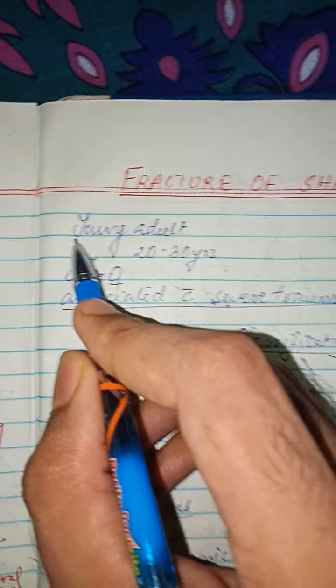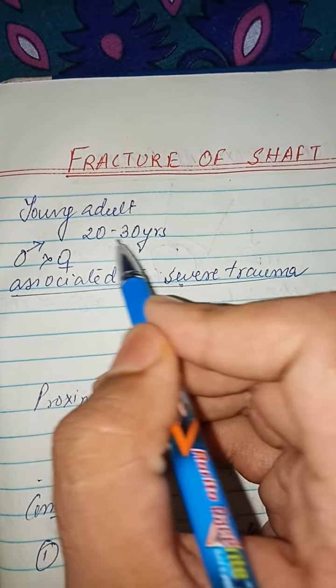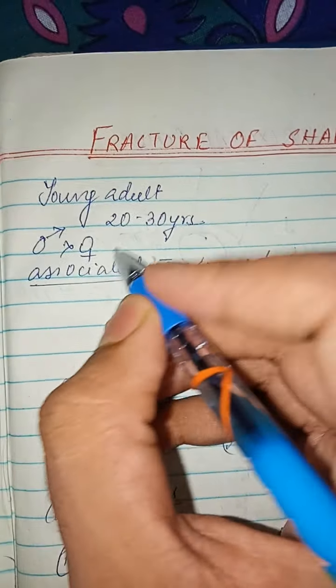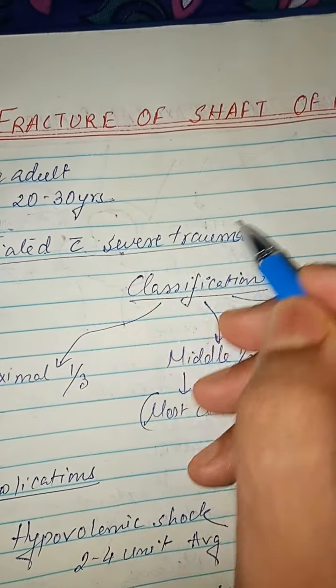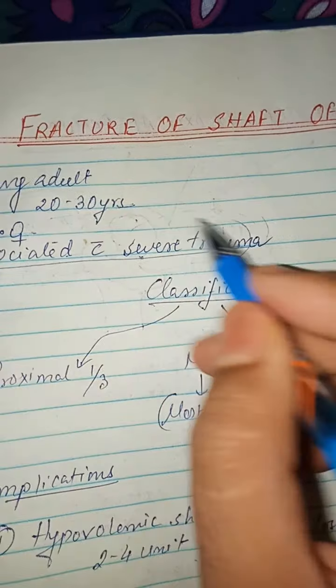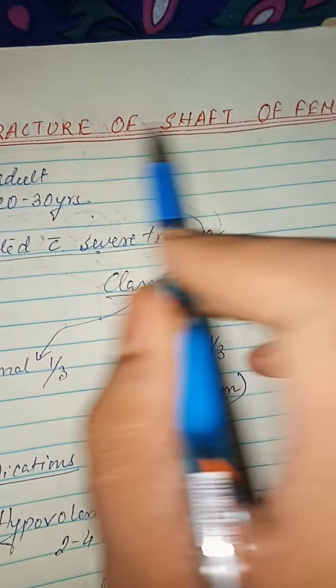Now coming to the fracture of the shaft of the femur. So fracture of the shaft of the femur is mainly found in the young adult age group of 20 to 30 years. It is more common in the male than in the female, associated with severe trauma. So there is a severe trauma which results in fracture of the shaft of the femur.